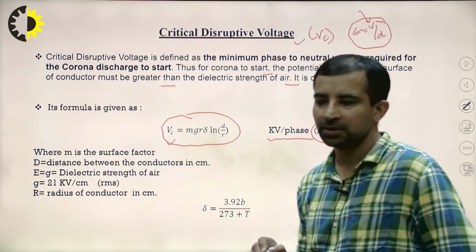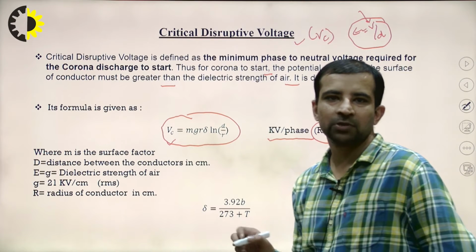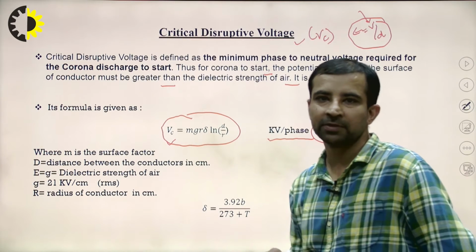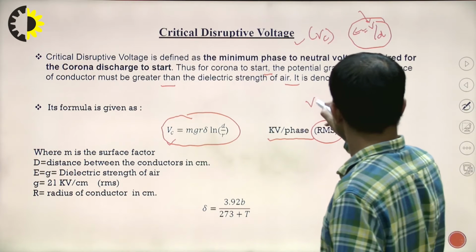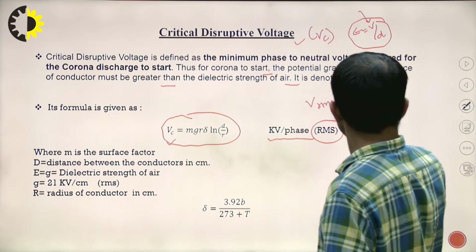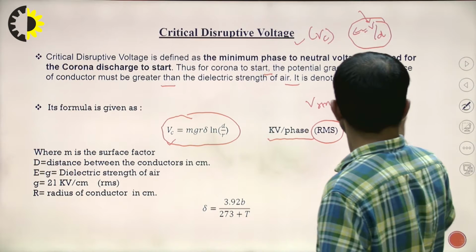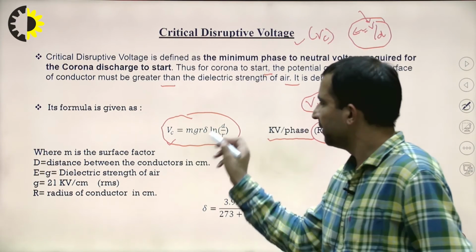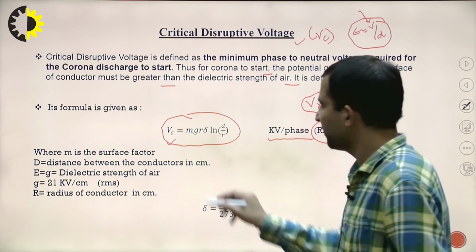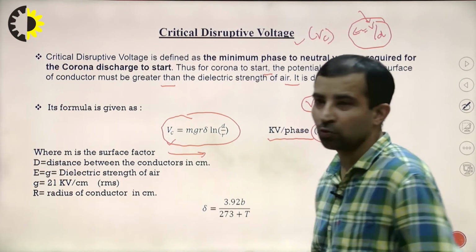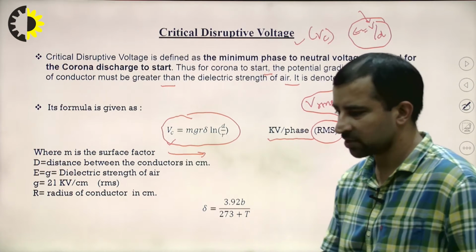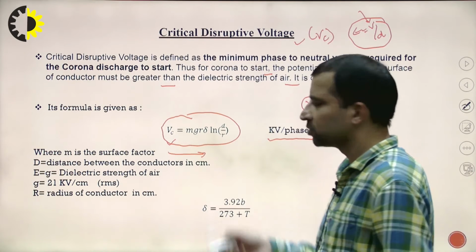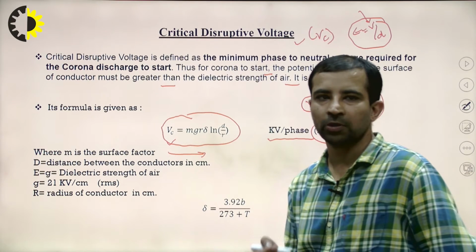In the numerical, if other values are given in kV per phase, you have to convert them into the RMS value. If suppose the maximum value is given, you remember Vrms is Vmax by root 2. Where m is the surface factor. Now the surface factor comes for the solid conductor as well as for the hollow conductors. Different values are there for the hollow as well as solid conductors.